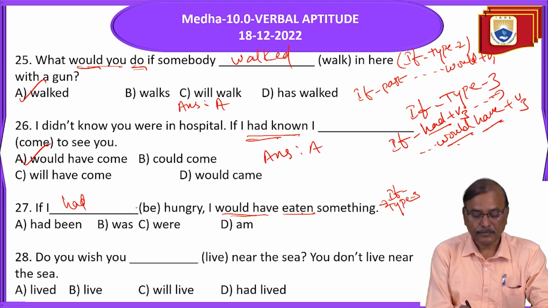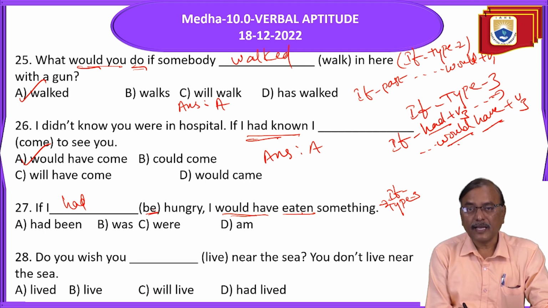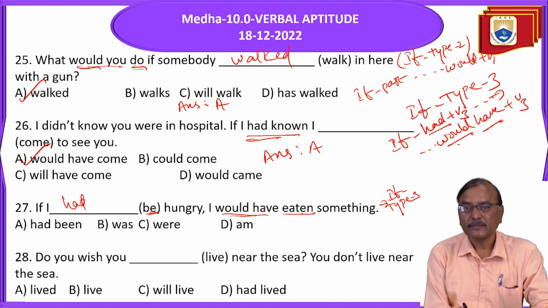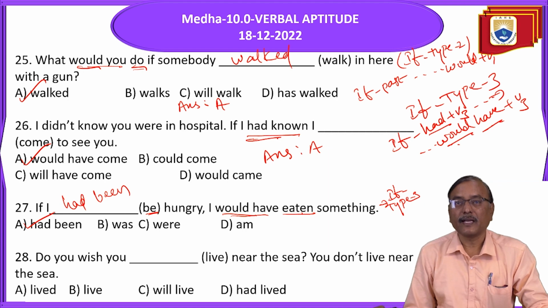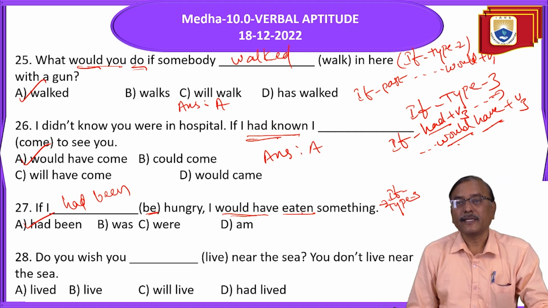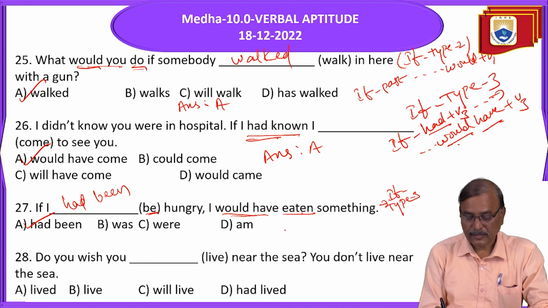What is the V3 of be? Been. Be, is, am, are are V1. Was, were are V2. Been is V3. If I had been hungry, I would have eaten something. Right? Answer is A here.